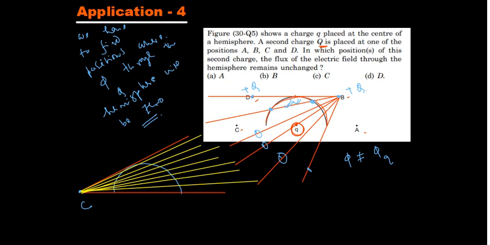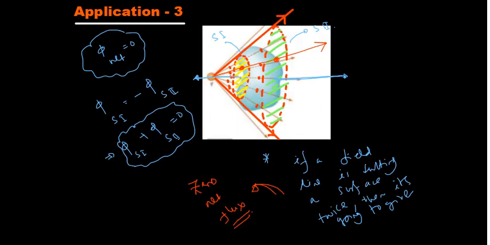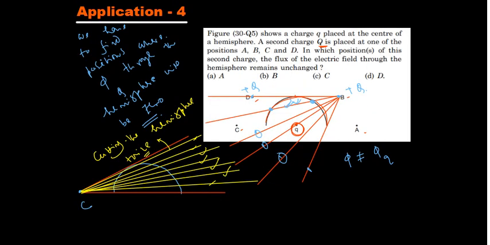So this line is cutting twice, this line cutting twice, every single line. So all these lines cut the hemisphere twice, right? So can I apply this logic that I told you already? On this side it is negative, on this side it is positive. So if it cuts twice, the flux due to capital Q through the hemisphere will be equal to 0.